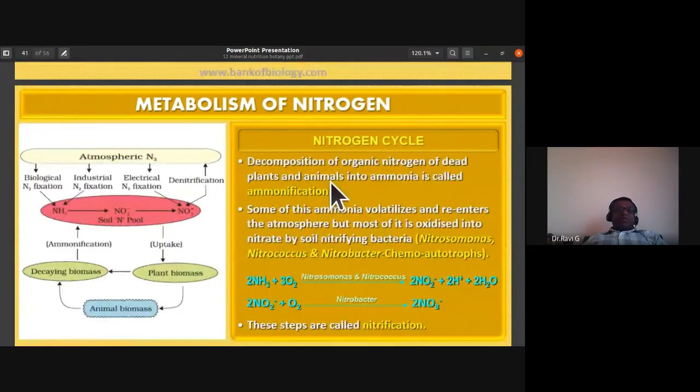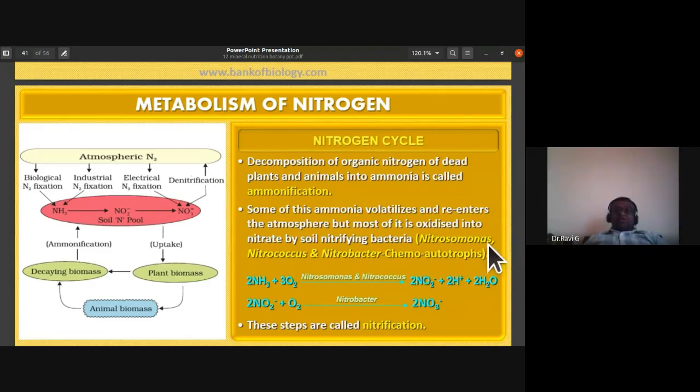The decomposition of organic nitrogen of dead plants and animals into ammonia is called ammonification. Some of this ammonia volatilizes and re-enters the atmosphere, but most of this ammonia is oxidized into nitrate by soil nitrifying bacteria like Nitrosomonas, Nitrococcus, and Nitrobacter. They are going to convert this ammonia into nitrates.